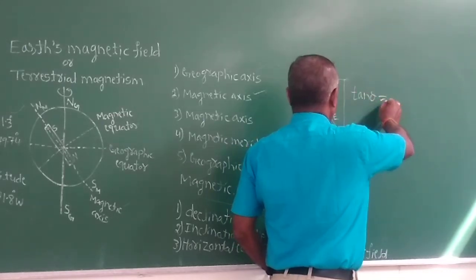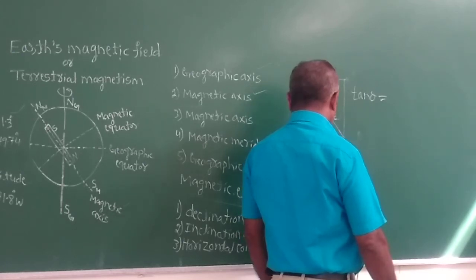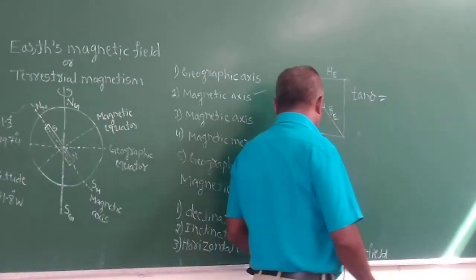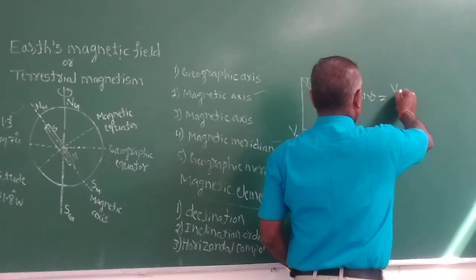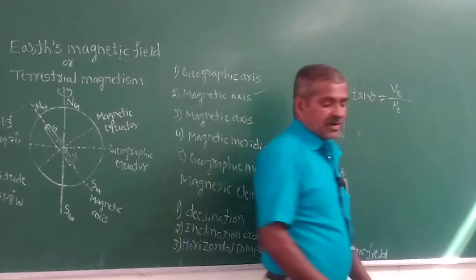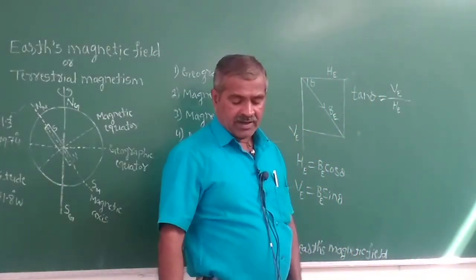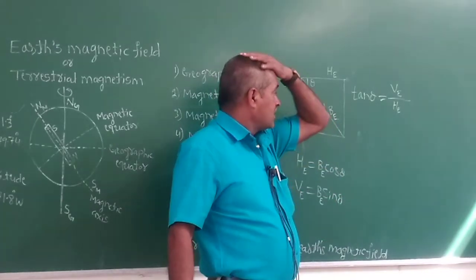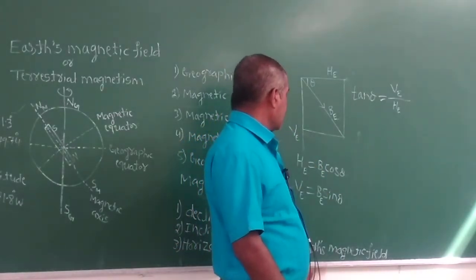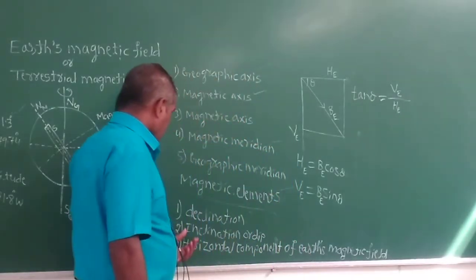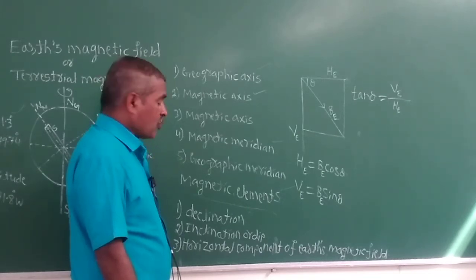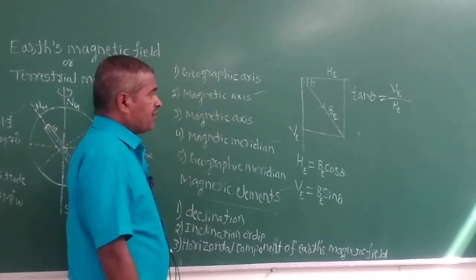Tan theta is equal to the vertical component divided by the horizontal component, that is VE divided by XE. Here, the horizontal component of Earth's magnetic field is given.